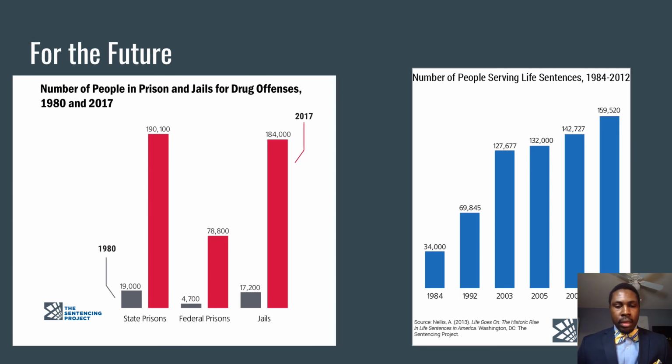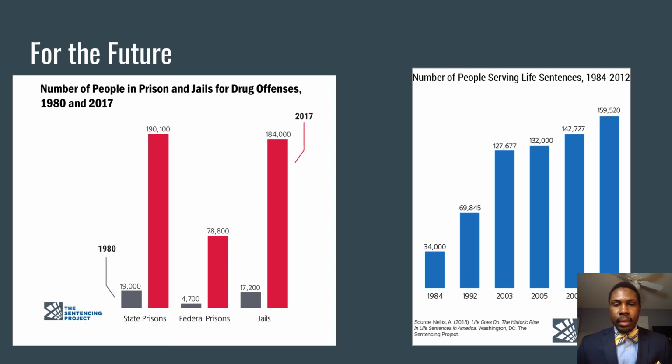For federal prisons, you have 4,700 in 1980 and 78,800 in 2017. And for jails, you would see 17,200 in 1980 and 184,000 in 2017. Huge disparities. I also learned that people were going to prison for longer, which contributes to keeping the number of people incarcerated so high.